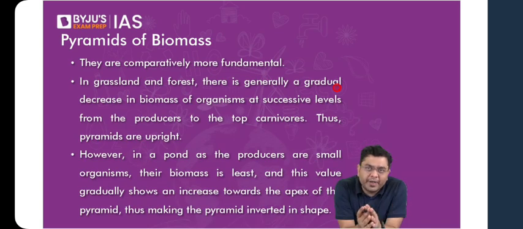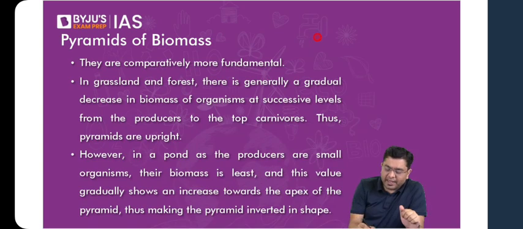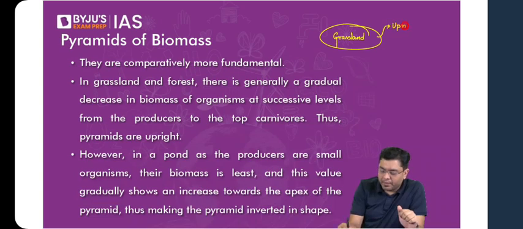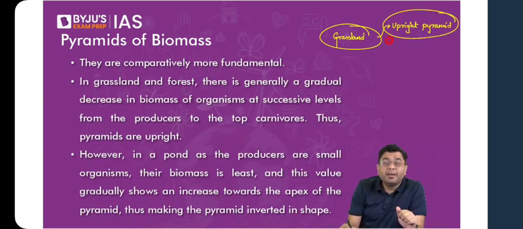So when we talk about, let's say, a grassland, the pyramid will be upright. Upright pyramid. Why? The weight of the grasses, the producer, will be maximum. Producer is maximum.